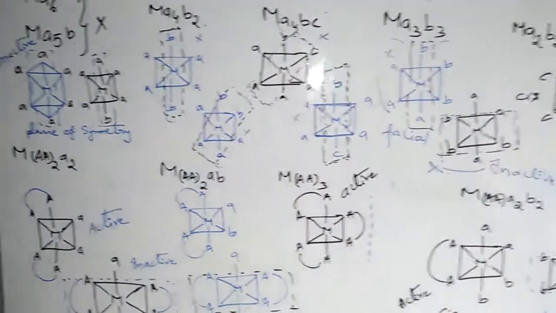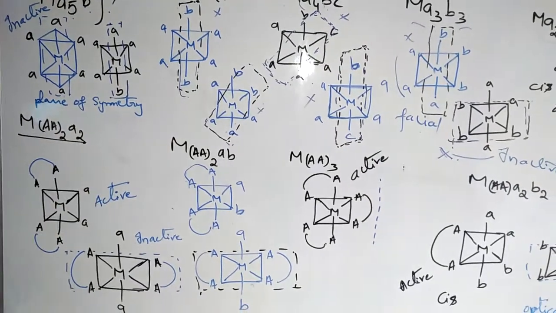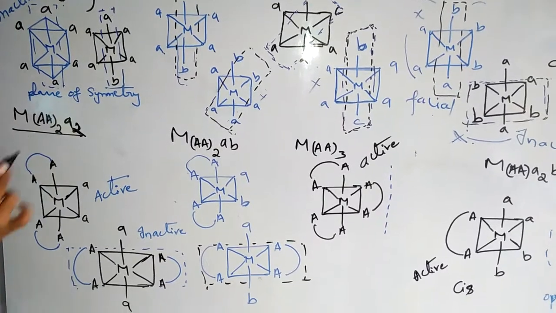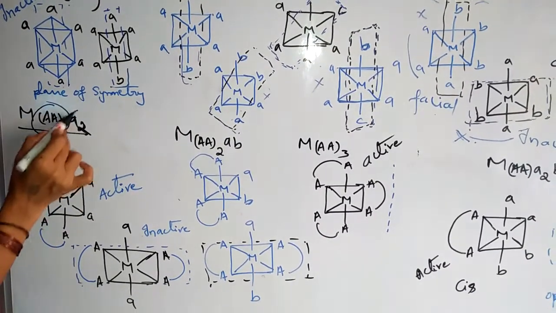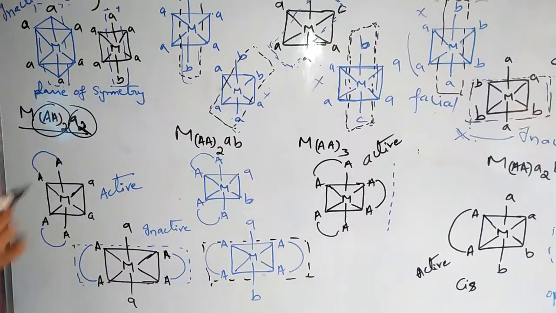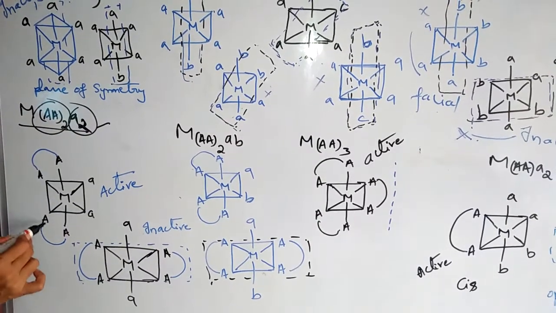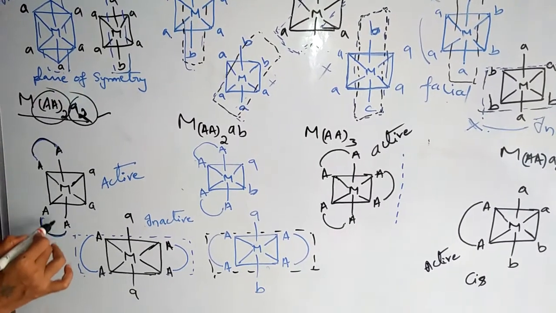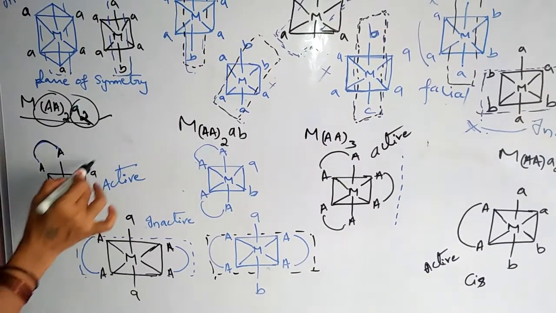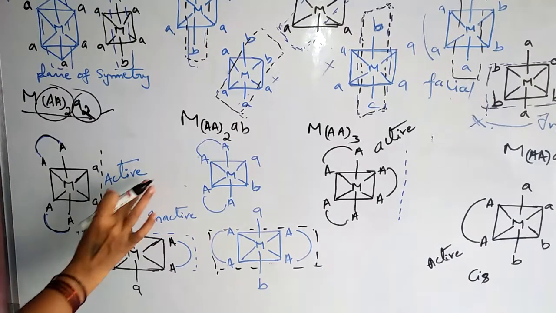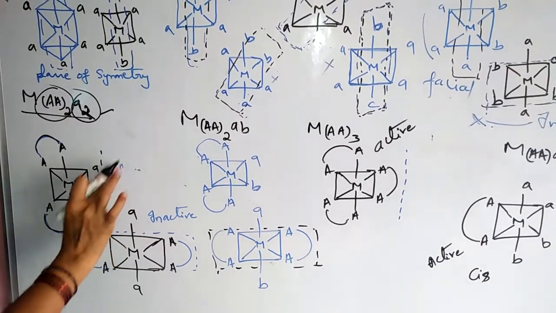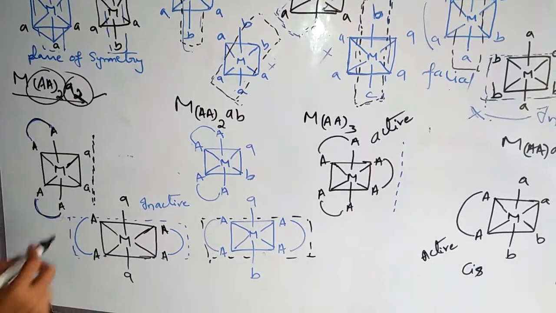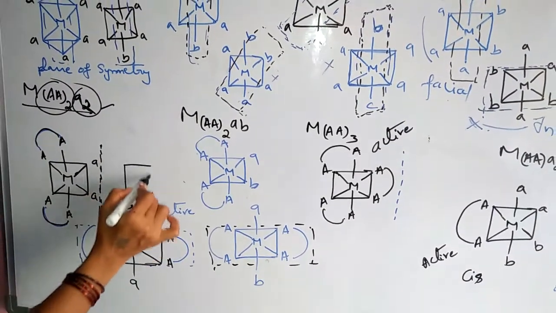Now M(AA)2a2, taken twice. Here two bidentate ligands are there, two monodentate ligands are there. Here see, two bidentate ligands, same side. We have to observe this one. This compound we can observe like this.